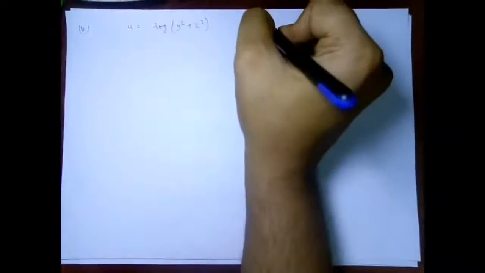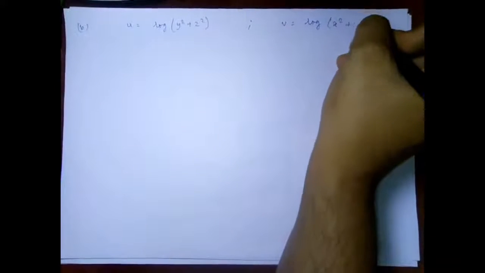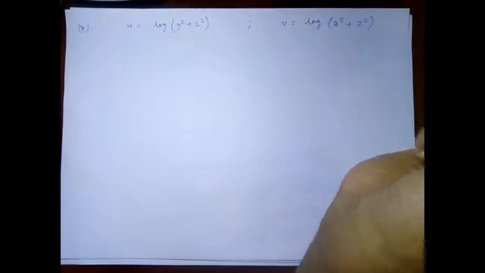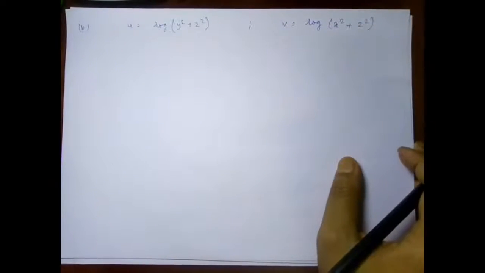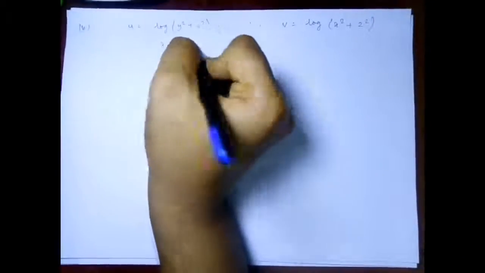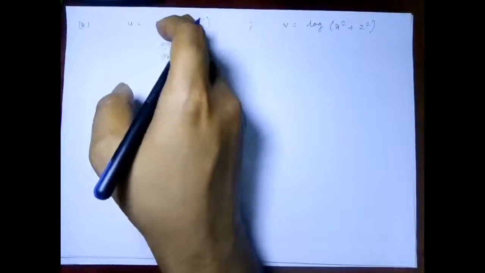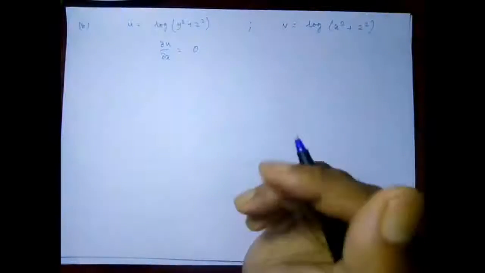In part B we have u is equal to log of y square plus z square, and v is equal to log of x square plus z square, and so del u by del x will be equal to 0, because in the differentiation of log, none of them are x terms and these are constant, so it will be 0.